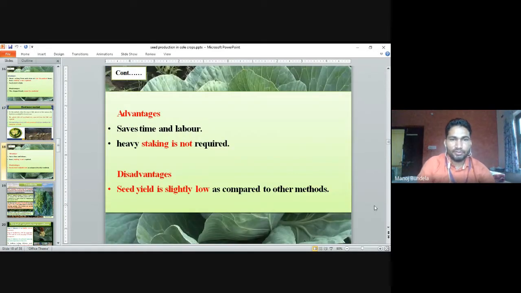Advantage: saves time and labor. In the other method we have to remove the head and make cuts on the head, so it takes more labor. Heavy staking is not required. The yield is slightly low. In this method the yield is low as compared to the other method.